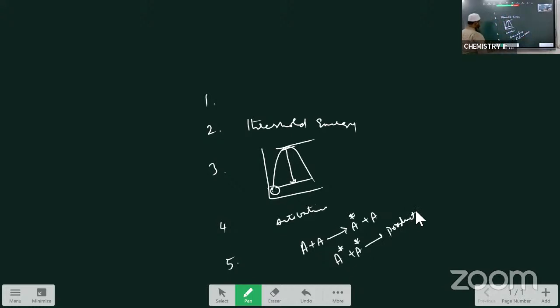Now next one, sixth postulate. Activated collisions are very less in number when compared with the general collisions. What is the meaning of that? A plus A. These collisions are more in number when compared to this type of collisions. Okay, this is about the sixth postulate.